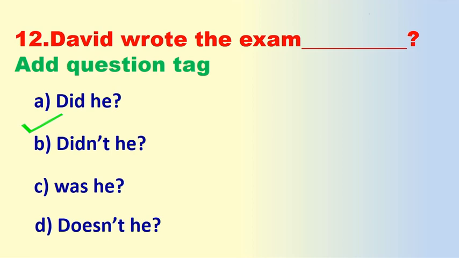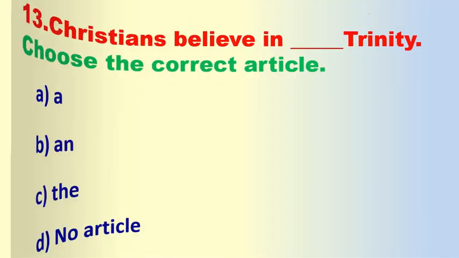David wrote the exam. First, you have to find the tense in the sentence. Wrote is the second form of write. So this is subject plus second form of the verb, which is the simple past tense. If the sentence is in simple past tense and positive, you should use "didn't he." When you add a question tag, if the sentence is positive, the question tag should be negative. Didn't he? Very nice.